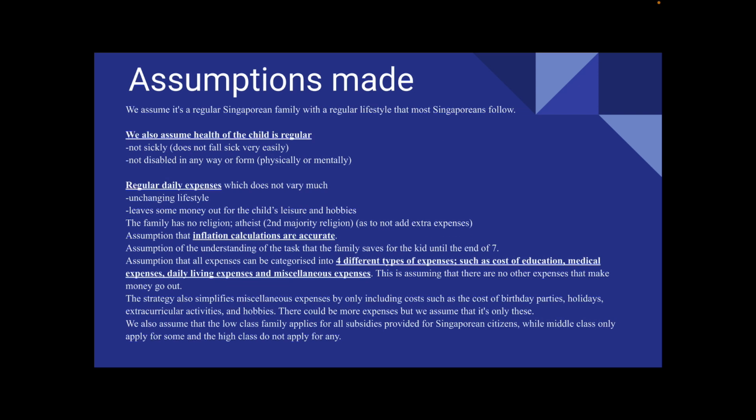We also assume that the inflation calculators are accurate. Assumption of the understanding of the task that the family saves for the kid until the age of 7 and not when the kid turns 7. Assumption that all expenses can be categorized into 4 different types of expenses, such as cost of education, medical expenses, daily living expenses, and miscellaneous expenses. This is assuming that there are no other expenses that can make money go out. The strategy also simplifies miscellaneous expenses by only including costs such as the cost of birthday parties, holidays, extracurricular activities, and hobbies. There could be more expenses, but we assume that it's only these.